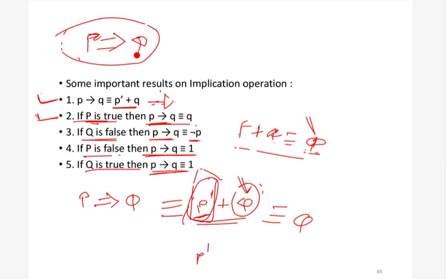Similarly, we have already seen that if q is true, then also this whole thing will become true. That is what we have written in this fifth statement. If q is true, then this whole p implies q will become true, right? So these are some important results.